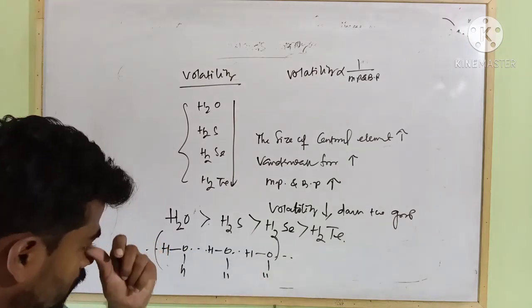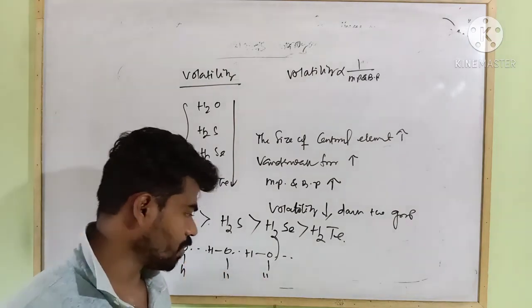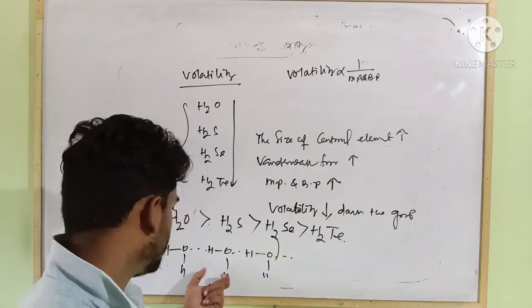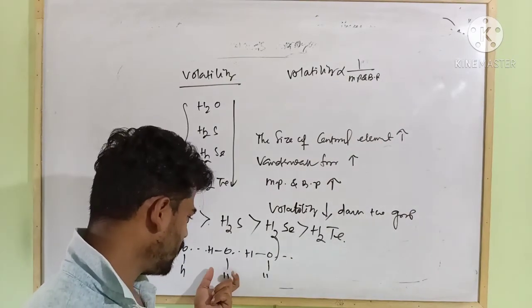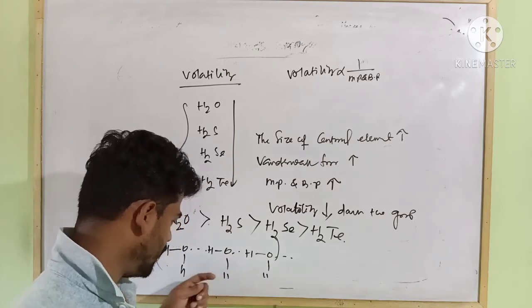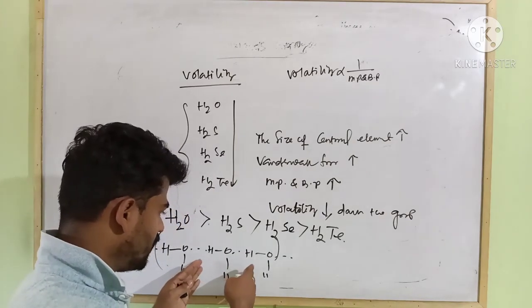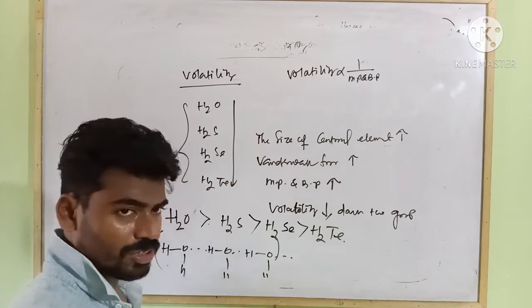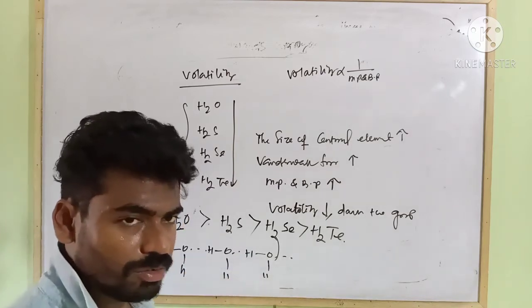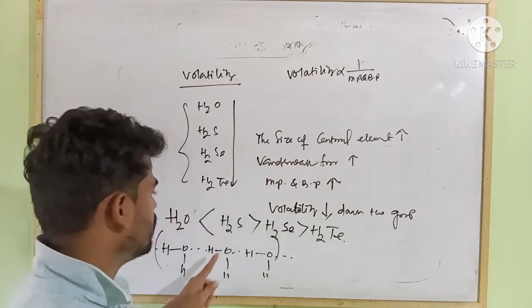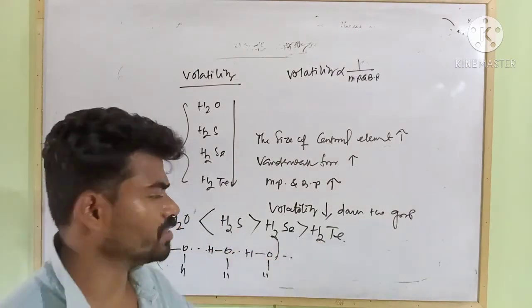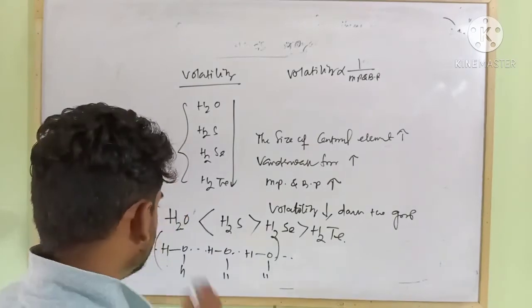Intermolecular hydrogen bonds are there. Due to the high intermolecular force of hydrogen bonding, the melting and boiling point of water is high. Due to such associative nature in the form of intermolecular hydrogen bonding, the water molecule becomes less volatile compared to H2S. Then it obeys the normal tendency. Just remember this much.